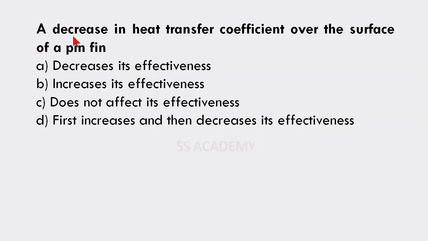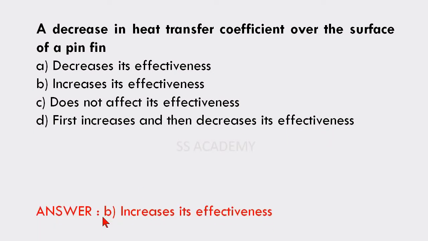Next question: a decrease in heat transfer coefficient over the surface of a fin decreases its effectiveness, increases its effectiveness, does not affect its effectiveness, or first increases and then decreases its effectiveness. The answer is option B, increases its effectiveness. A decrease in heat transfer coefficient over the surface of a fin increases its effectiveness.